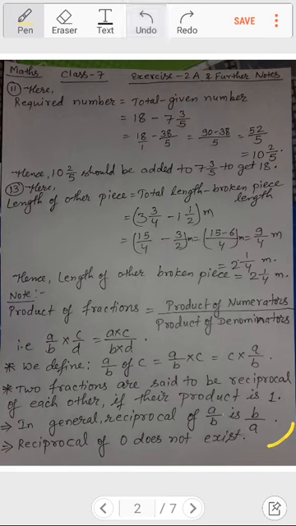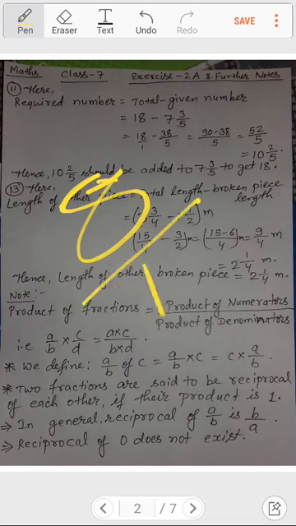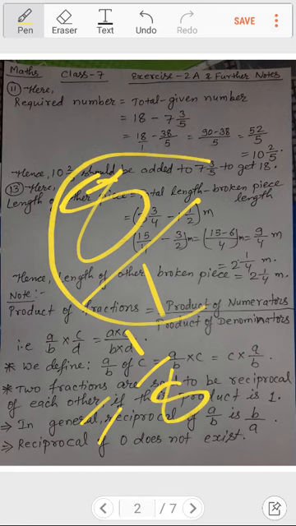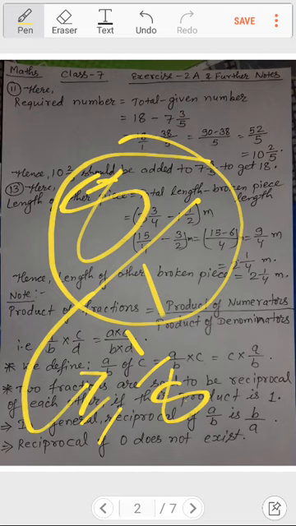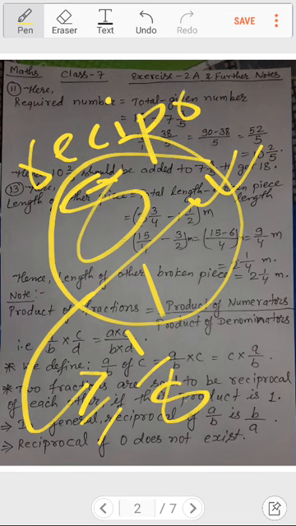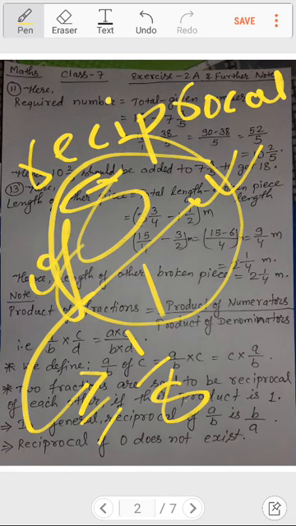And generally when asked to write the reciprocal of 8, then 8 is what? If nothing is below, that means there is 1. So reciprocal of 8 becomes how much? 1 by 8. Reciprocal of 8 is equal to 1 by 8. You can't write 8 by 1 is equal to 1 by 8 because these two are not equal. But you can write reciprocal of 8 by 1 is equal to 1 by 8.